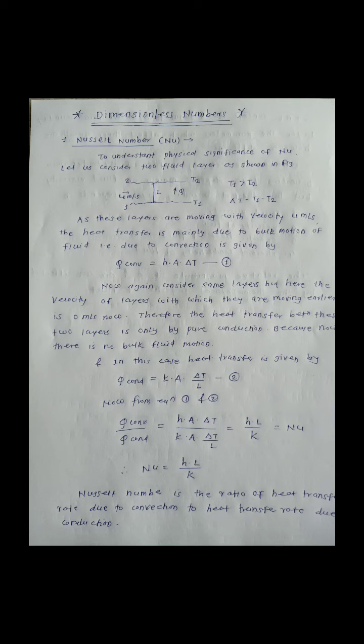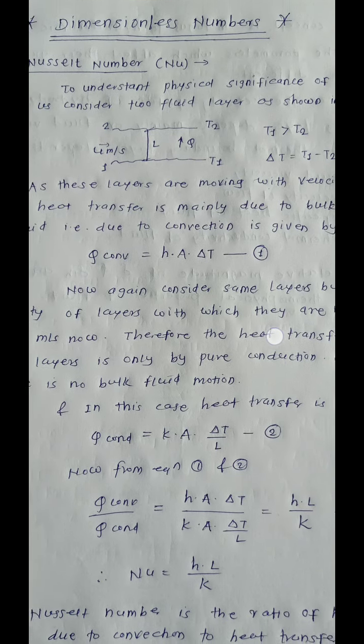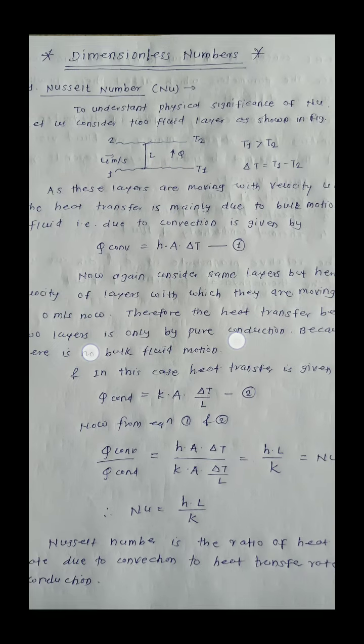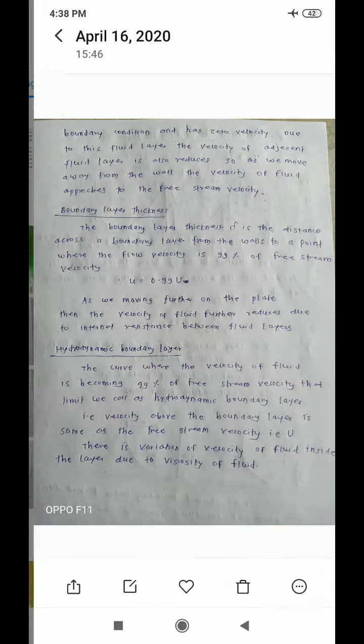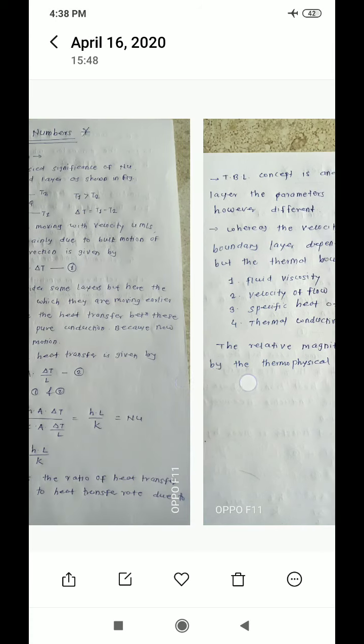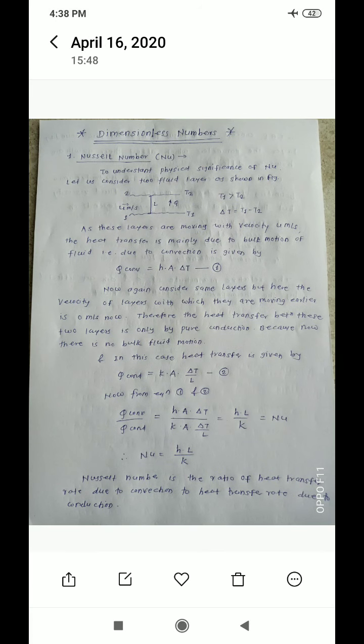If the heat transfer takes place due to the motion of the molecules, that is heat transfer due to convection. Suppose these two layers are moving with velocity U meter per second, then heat transfer takes place due to convection. So how to calculate the heat transfer due to convection? The formula is Q is equal to h into A into delta T. This law is Newton's law of cooling.